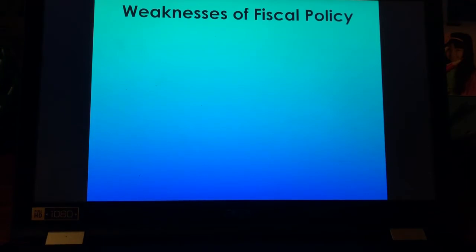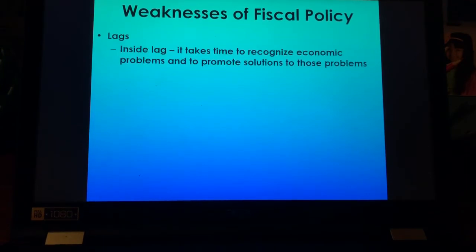Okay, so there are some weaknesses to fiscal policy. One, there's lags. It takes time for the problem to be recognized. So if you realize, COVID-19 has been going on globally, right? Well, the first case in the United States was in January. And then things started heating up in February, and our economy started taking a nosedive. But it took our government looking at those economic indicators, what was going on in the stock market, what was going on with production, what was going on with unemployment, what was going on with inflation. They had to look at those problems and recognize them, and it has to be long lasting.